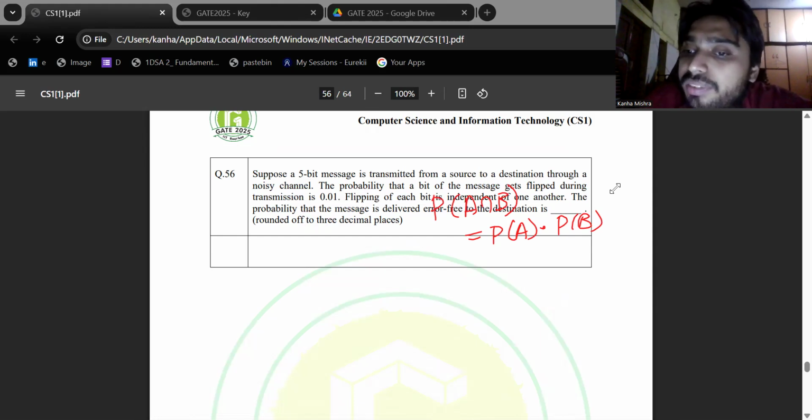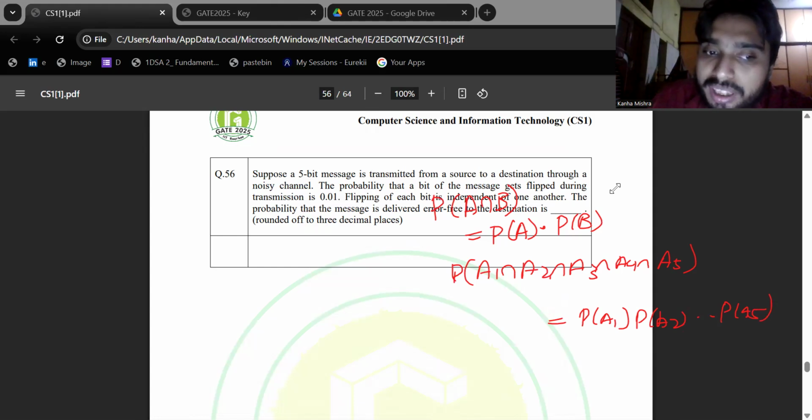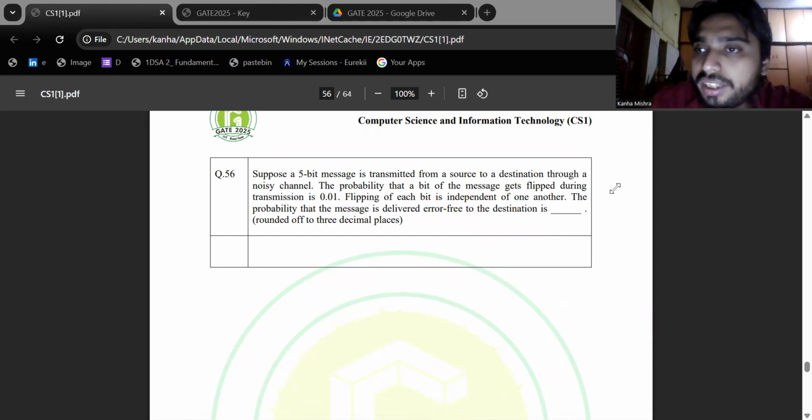Since the bits are independent, for all bits to be correct we take the intersection: A1 intersection A2 intersection A3 intersection A4 intersection A5. So we multiply all the probabilities, P of A1 times P of A2 up to P of A5. Since the probability of correct transmission is 0.99, technically it is 0.99 to the power of 5. We are going to calculate that.